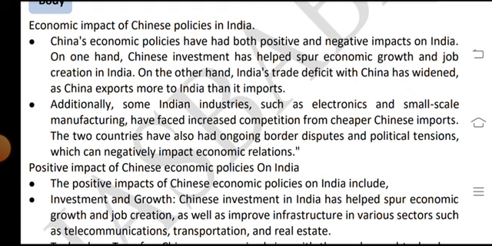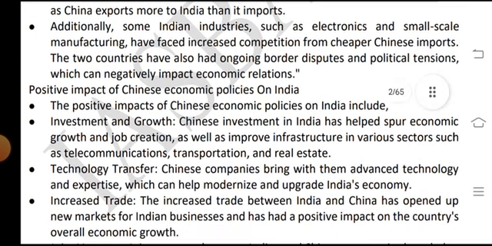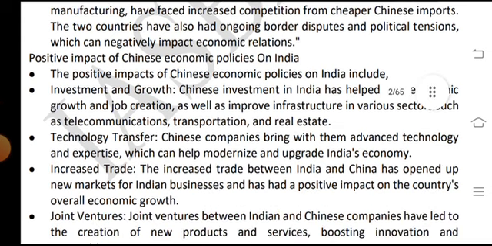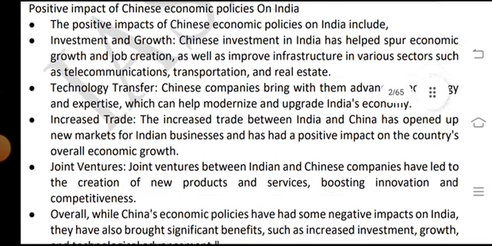Additionally, some Indian industries, such as electronics and small-scale manufacturing, have faced increased competition from cheaper Chinese imports. The two countries have also had ongoing border disputes and political tensions, which can negatively impact economic relations.